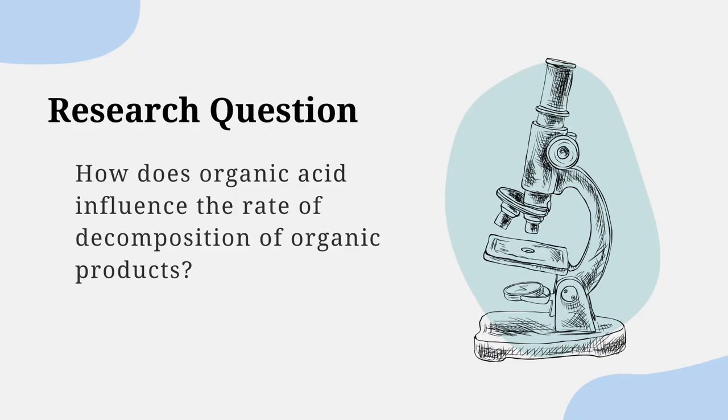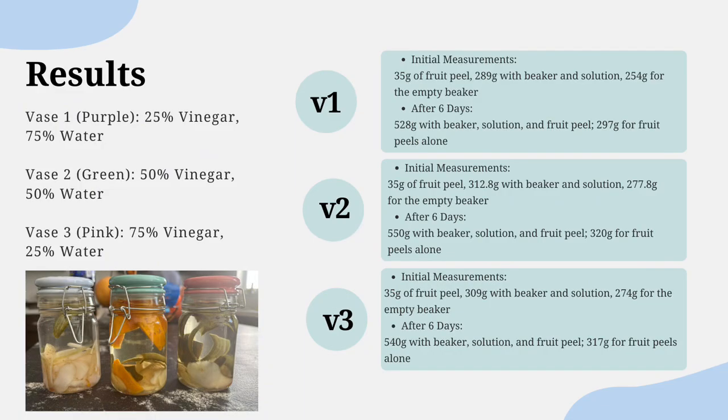First of all, our research question was: how does organic acid influence the rate of decomposition of organic products? For the explanation of results, we have three bases. One with 25% vinegar, 75% water, another with 50% vinegar, 50% water, and the last one with 75% vinegar, 25% water. For the first phase, initial measurements were 35 grams of fruit peel, 289 grams with beaker in solution, and 254 for the empty beaker.